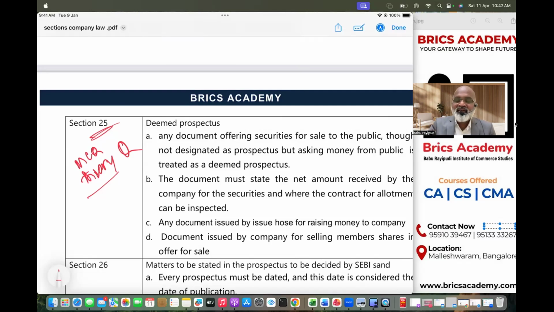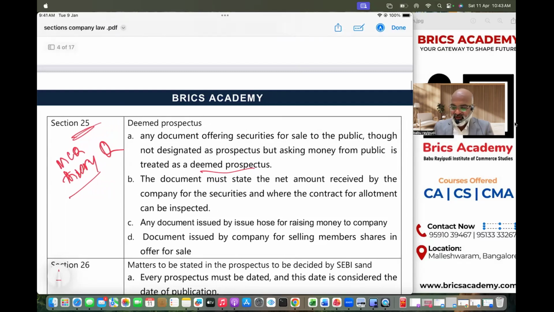The company did not put the title as prospectus, but in that document it is asking money from the public. Then we call it a deemed prospectus. If there is any misstatement in it, the company is going to be held liable. So when I say deemed prospectus, the company is going to be held liable, remember.